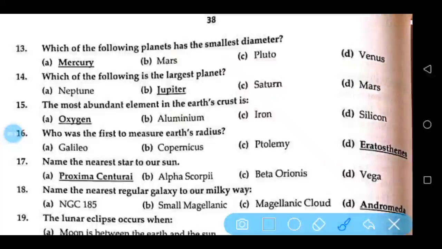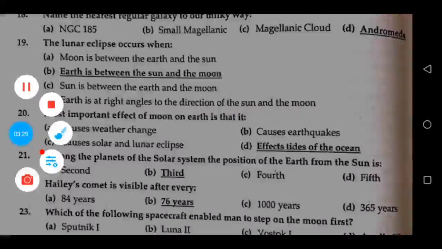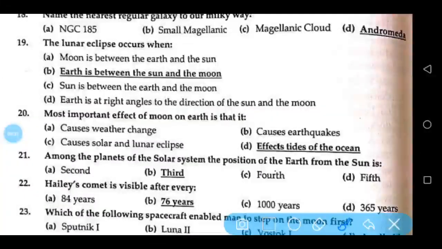Name the nearest star to our sun. Proxima Centauri. Name the nearest regular galaxy to our Milky Way. Andromeda. The lunar eclipse occurs when Earth is between Sun and Moon. Most important effect of Moon on Earth is that it affects tide of the ocean. Among the planets of the solar system, the position of Earth from the Sun is third. Halley's comet is visible after every 76 years.